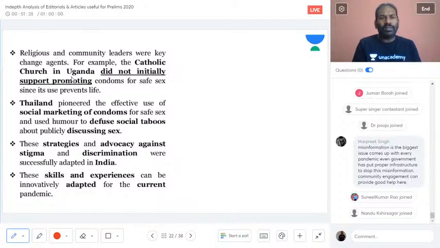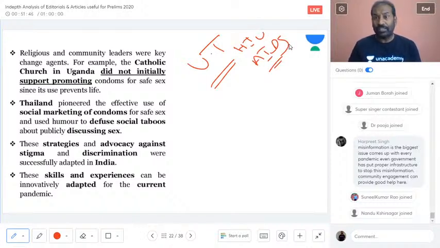And now I was talking about Uganda and Thailand, how HIV and then AIDS actually affected them, but they successfully made sure that, at least till the drug or the vaccine came into existence to some extent, they came up with various measures to restrict the spread of HIV.